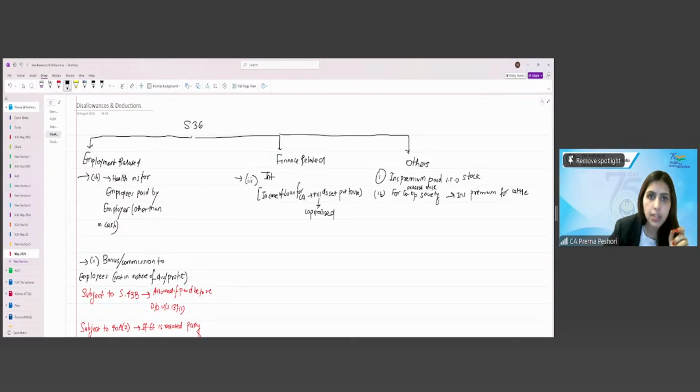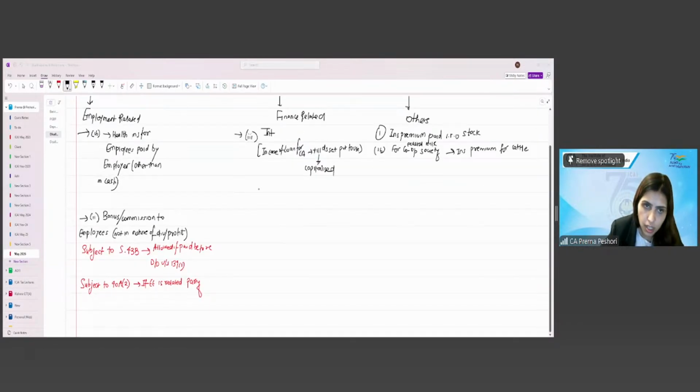Loan for the capital asset. Till the date the asset is put to use, it shall be capitalized. So this we have already done, and this is also in line with Explanation 8 and your ICDS 9, Explanation 8 to section 43(1). So we are making a cross reference here.